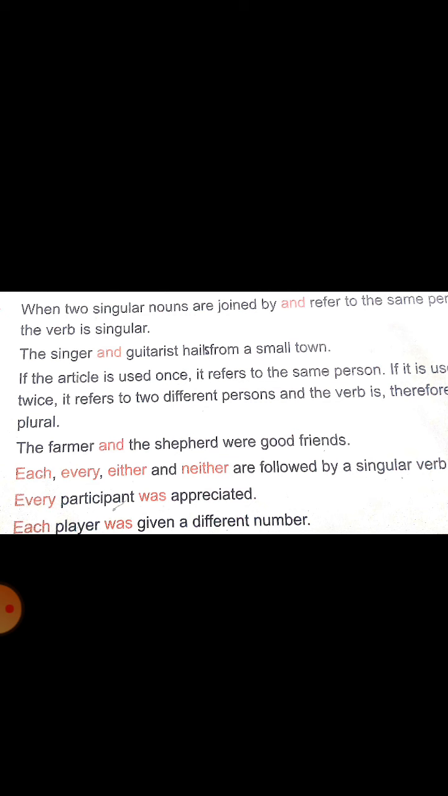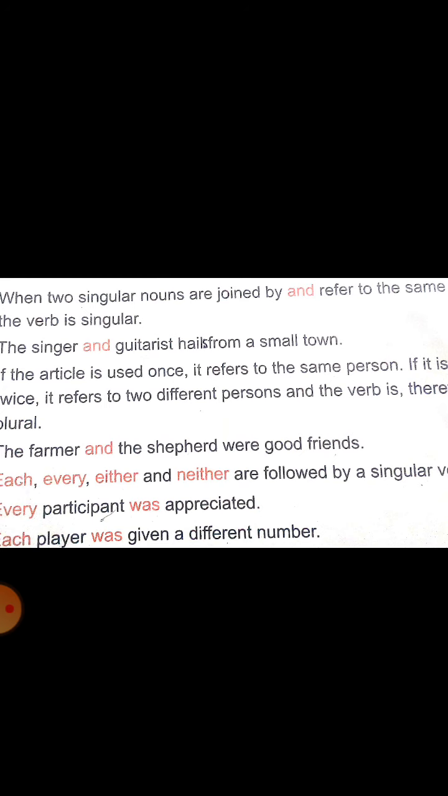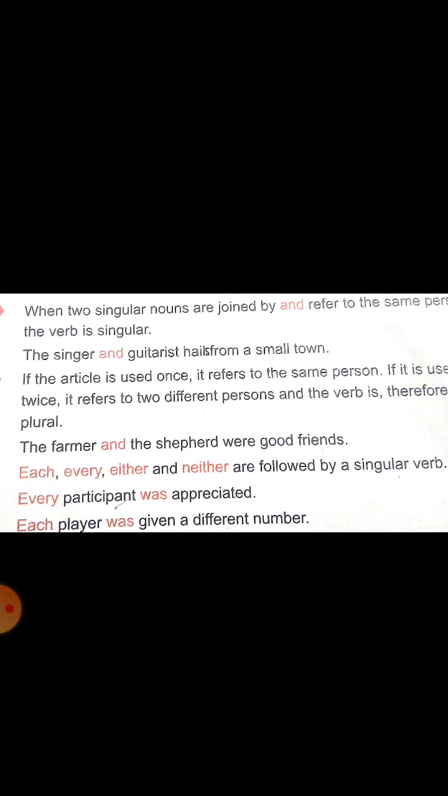Next, using pronouns in a sentence. Here the pronouns are each, every, either, neither. Repeat: each, every, either, neither. When you find these words in a sentence, it is a pronoun. Either of the, neither of the, each of the: in such a way the phrase would be there in the sentence. When you find each, every, either, neither, those words must be followed by a singular verb.